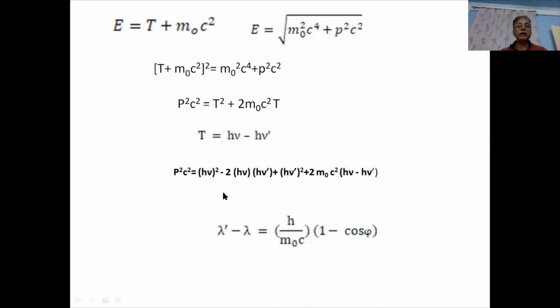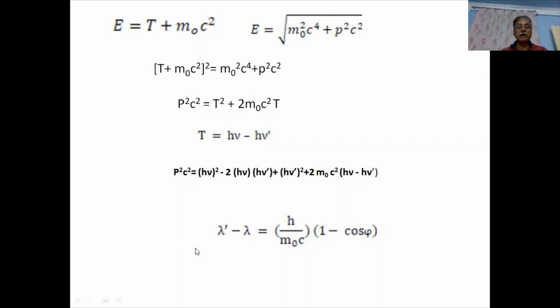Therefore, p square c square can be written by placing this over here and expanding: p square c square is equal to (h nu) whole square minus twice h nu into h nu dash plus (h nu dash) whole square plus twice m naught c square (h nu minus h nu dash). So a little bit of calculation will give us the final expression: lambda dash minus lambda is equal to h by m naught c (1 minus cos phi).